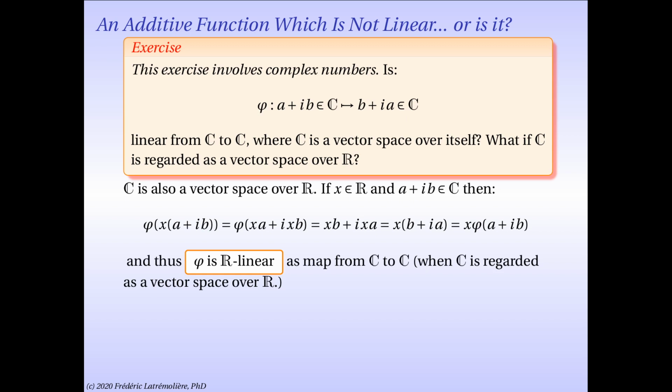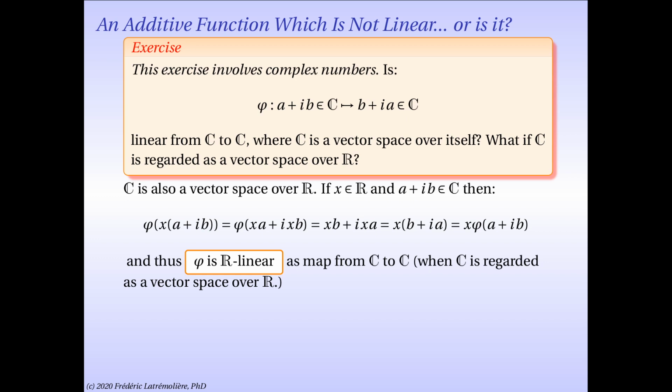What it means is that phi is actually linear from C to C when considered as a map from a real vector space to a real vector space. But it is not linear as a map that goes from a complex vector space C to the complex vector space C. It is, however, additive either way. So it is important to remember that being a vector space or being a linear map does depend in particular on the choice of the scalar field.